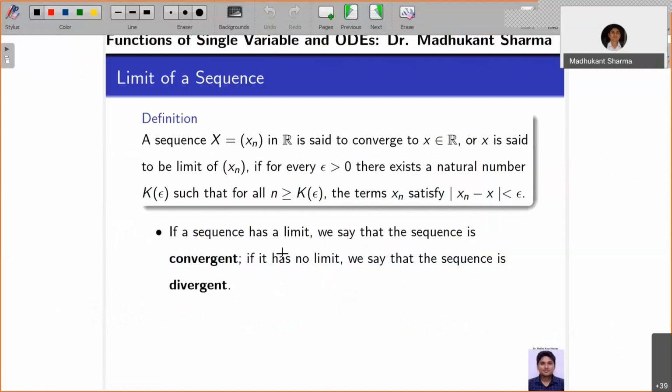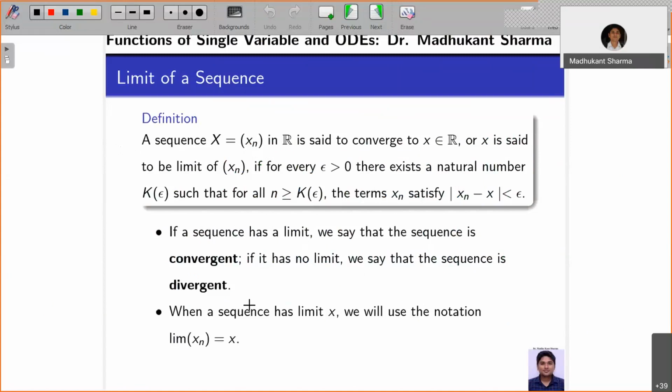Okay, so some comments, observations. Suppose somehow you are able to verify the definition. If a sequence has a limit, we say that the sequence is convergent. If it does not have a limit, we say that the sequence is divergent. We are going to look at some examples.